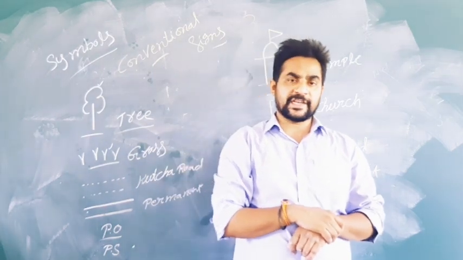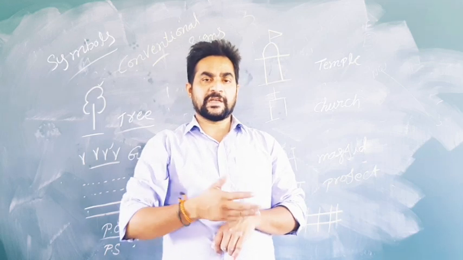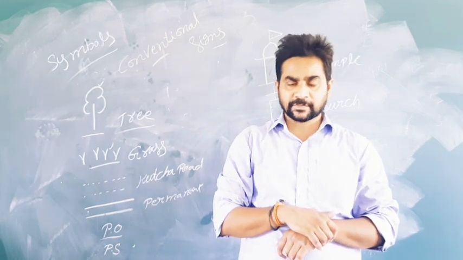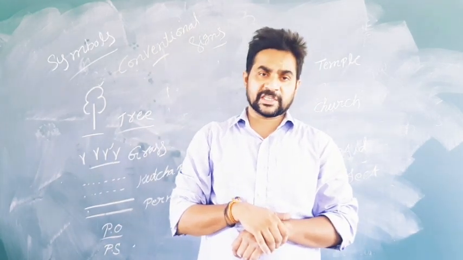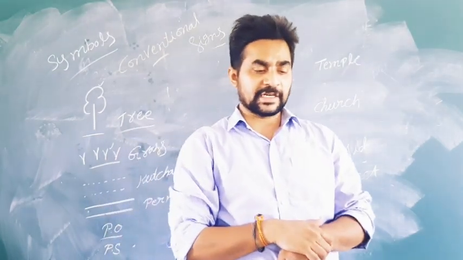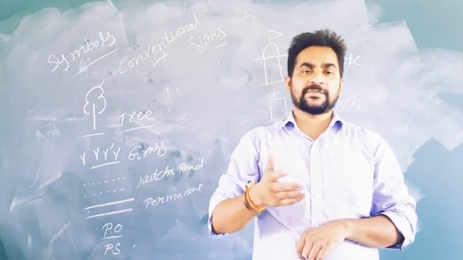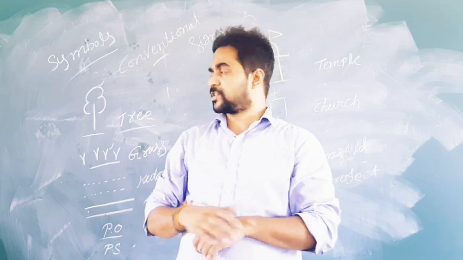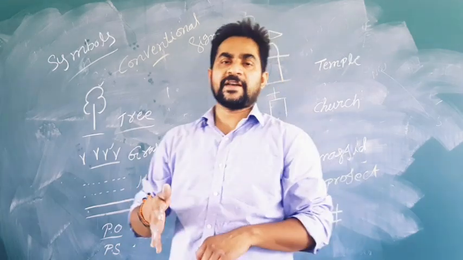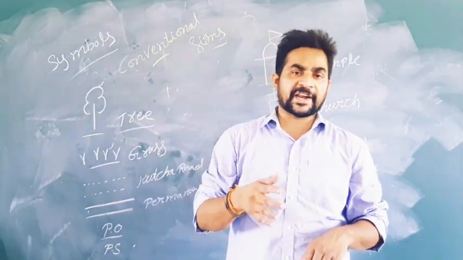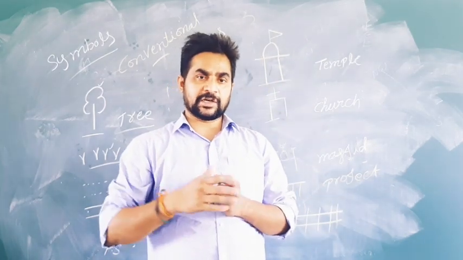Next, I explained the scale: what is the use of scale and how we use this scale in the preparation of the map, and how we change the actual distance into other distances. I also explained symbols, called conventional symbols. These are different types of symbols we use for places we are unable to draw on the paper. So my dear students, try to understand this concept.